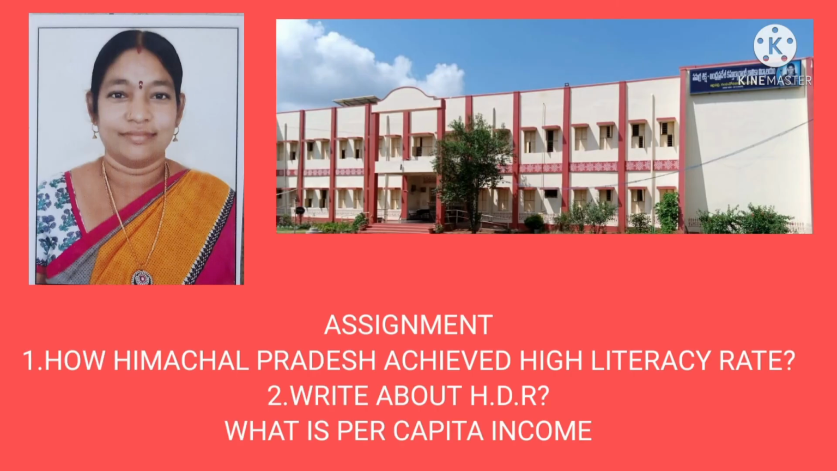Okay students, here I am giving an assignment. The first question is how Himachal Pradesh achieved a high literacy rate, the second question is write about HDR, and the third question is what is per capita income? These three questions you have to read in the textbooks and write in your notebook. After that you have to get clarity about this topic. So first of all read the textbook thoroughly and underline the main key concepts of this lesson.